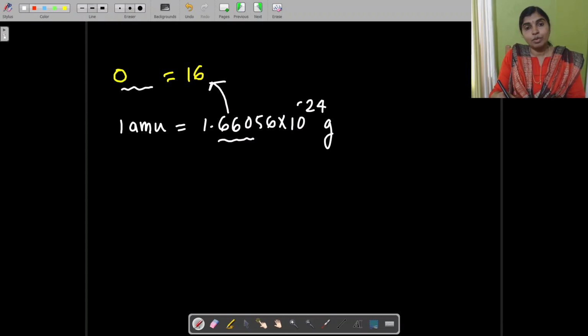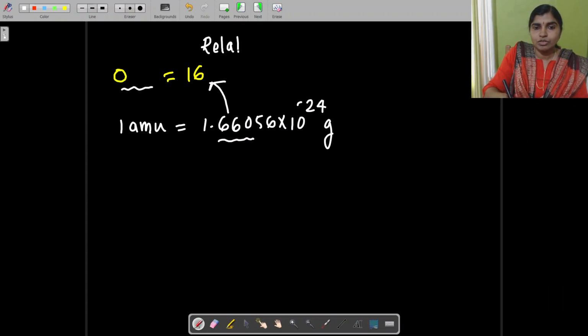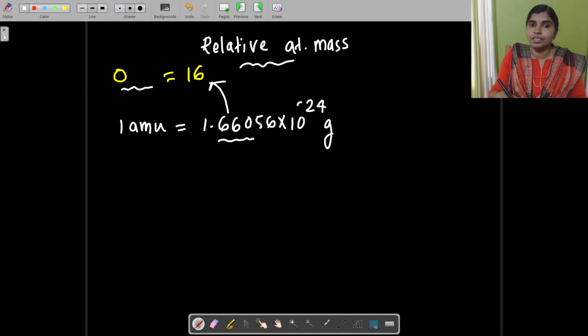So atomic mass is not the actual atomic mass. This is only a relative atomic mass. So the actual mass of an atom cannot be determined from the atomic mass, because the atomic mass is a relative atomic mass. So what is meant by this relative atomic mass?